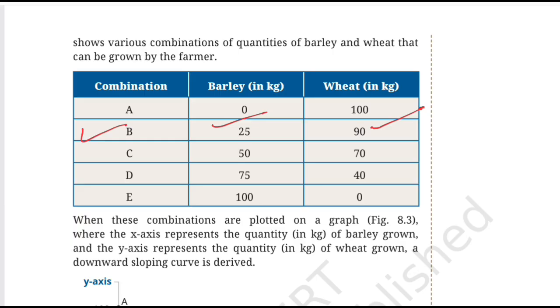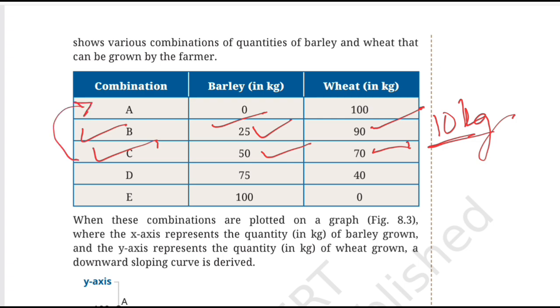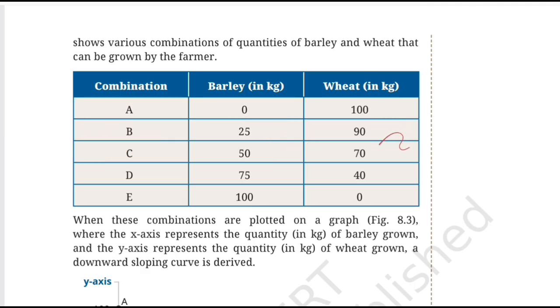Okay, so what is that? To produce 25 kg of barley, how much quantity of wheat production did the farmer sacrifice? He sacrificed 10 kg of wheat production here, and that sacrifice is called what? Opportunity cost here. Moving ahead to point number C. Barley becomes 50 kg and wheat becomes 70 kg. So compared with point A, what do we see is barley production has increased by 50 kg while wheat production has decreased by how many kgs? By 30 kg here. Again, more barley means less wheat.